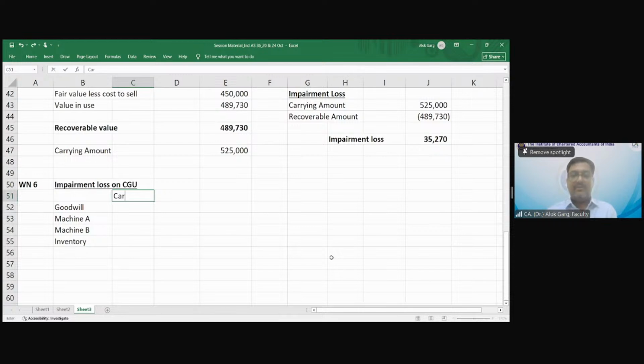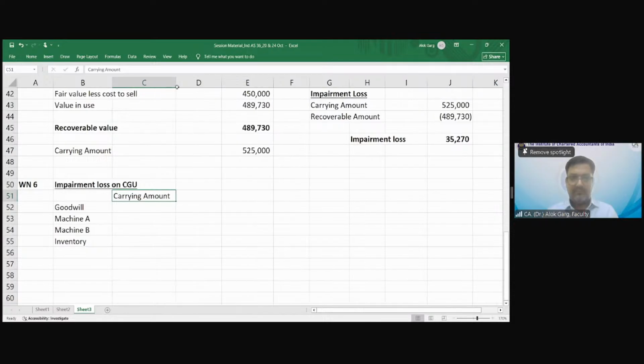What is the carrying amount? 5,25,000 for machine A, 3,50,000 for machine B, 2 lakh inventory, and 1,50,000 goodwill.